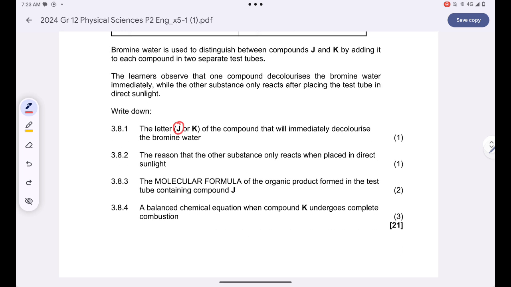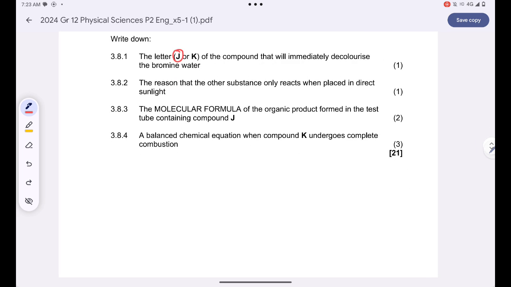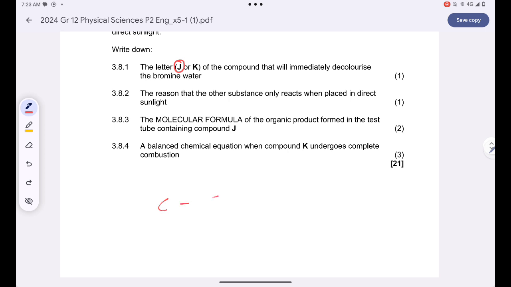Okay, and then they want us to write down the molecular formula of the organic product formed in the test tube containing compound J. Guys, you're simply adding; you have an unsaturated compound over there, and you're just reacting it with the bromine water.